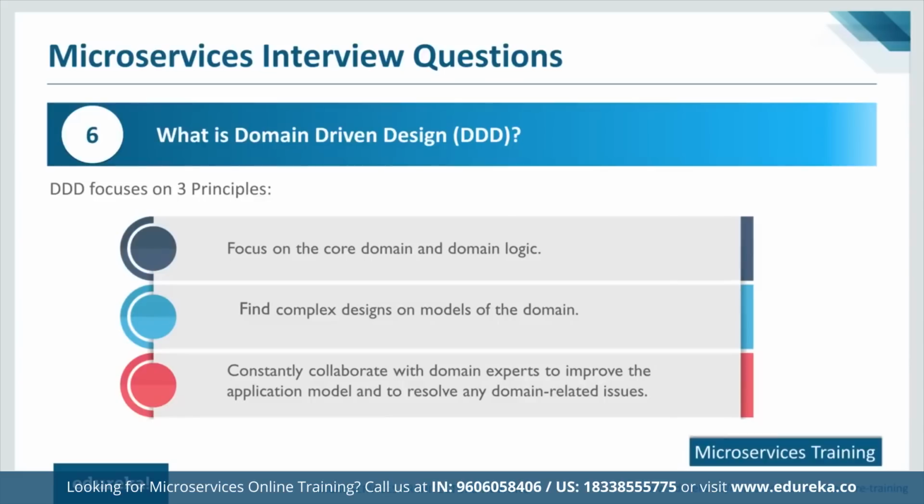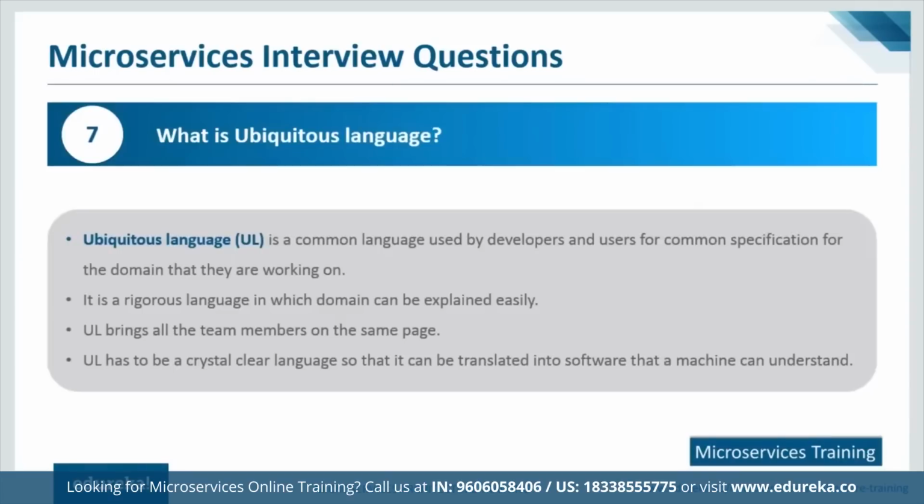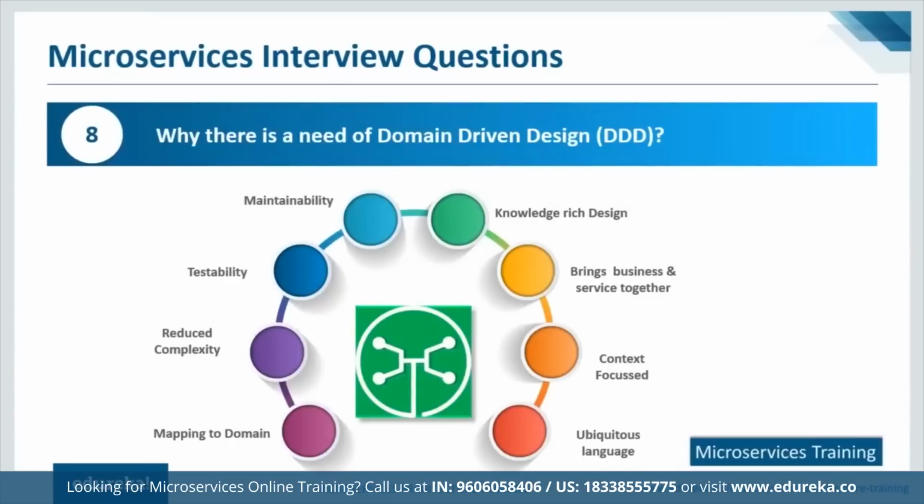Again, a ubiquitous language would be designed in such a way that it focuses around a particular domain. And the architecture that is developed out of it is called a domain-driven architecture. What is a ubiquitous language? We just discussed that. So why is there a need for a domain-driven design? Yes, there are quite a few reasons. Firstly, we need to understand that here the focus is on a particular domain. So if you take a look at the last point on the left bottom side of the slide, you'd understand that it is mapping to a domain. That means we are mapping our architecture to a particular domain, and we are focusing on that domain.